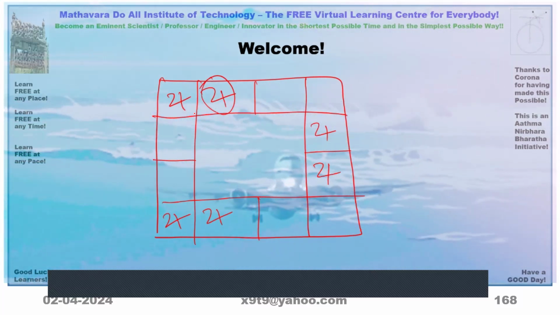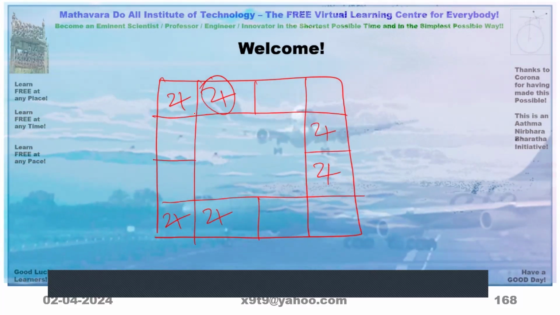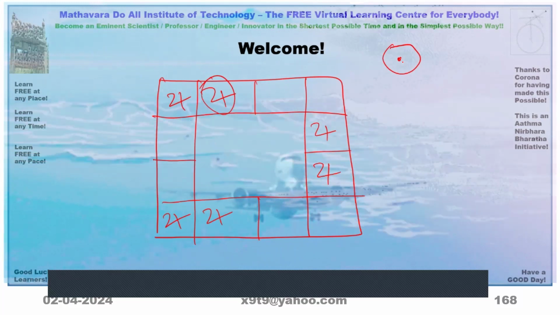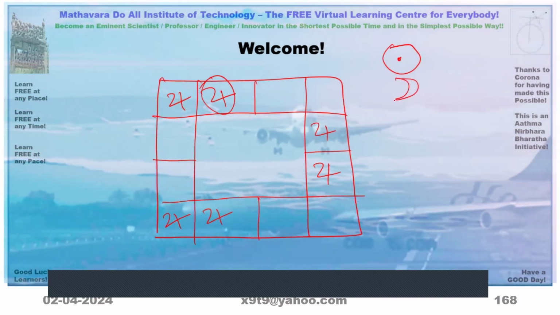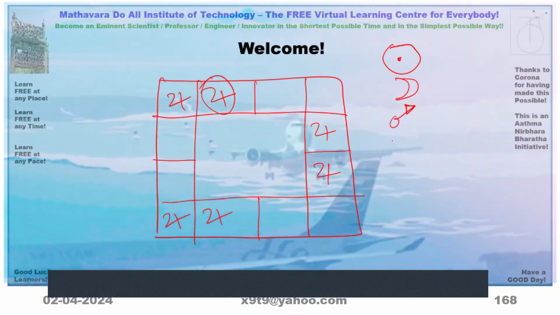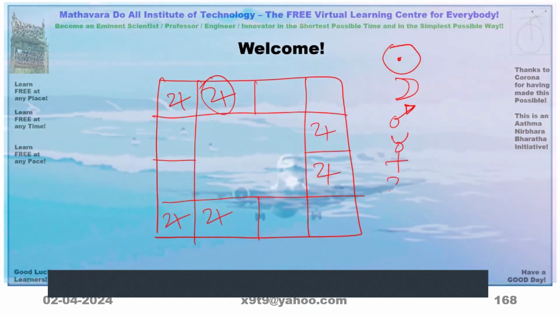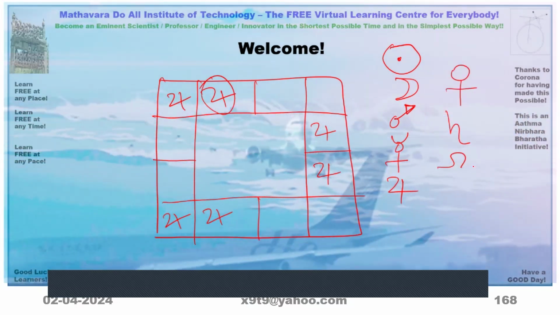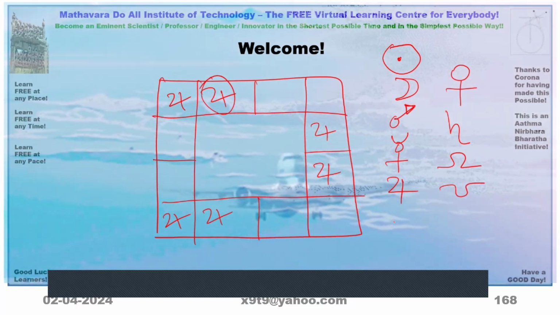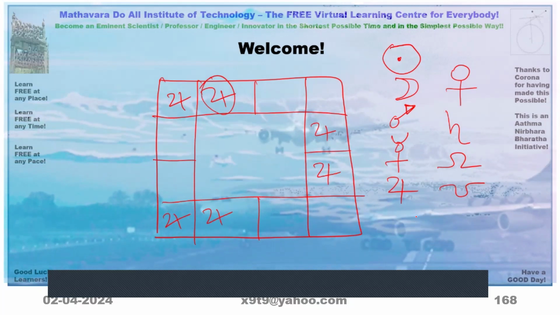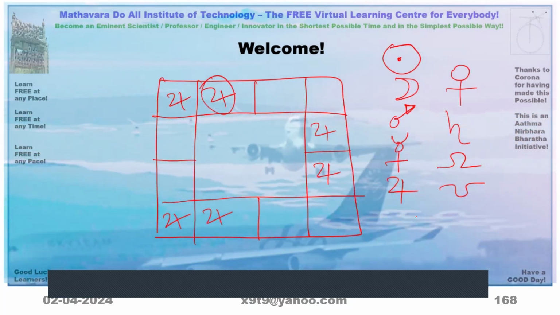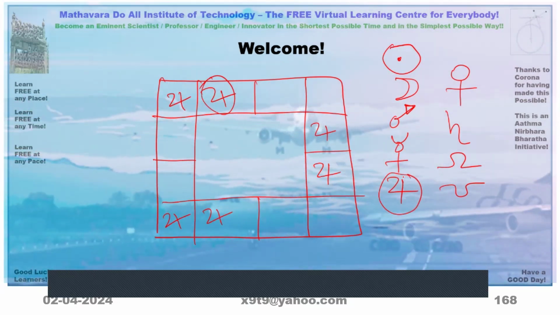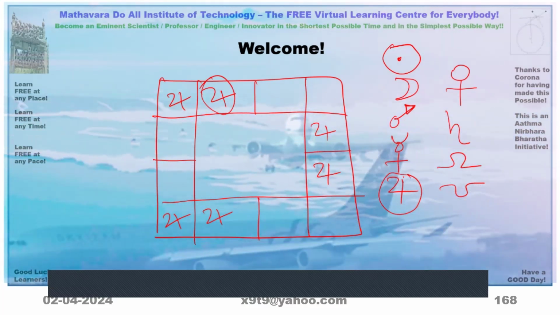Then the 4 we put, what is that? That is a symbol for Jupiter. The symbol I gave the other day. If it is in Mesha, it means Guru Bala is there. Sun is like this, moon, Mars, Mercury, Jupiter, Venus, Saturn, Rahu. So we will use the symbols, easy to identify, easy to write also. This symbol is for Jupiter. Write like a 2 and put a 1, so that it becomes like 4.